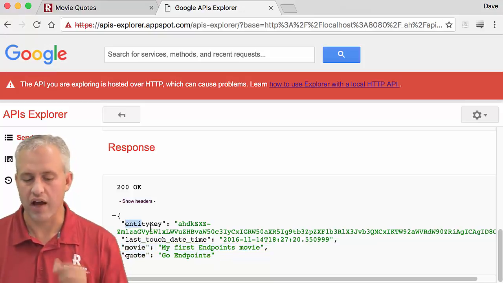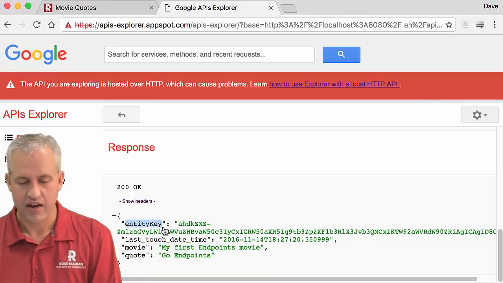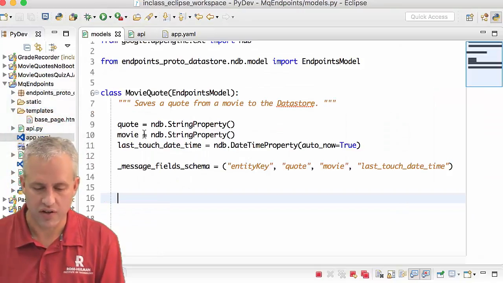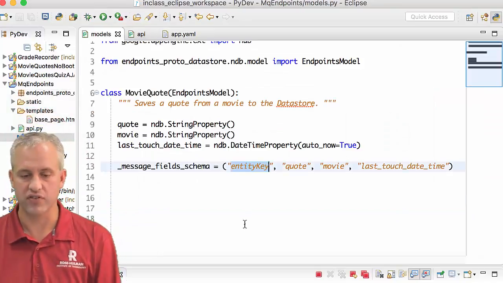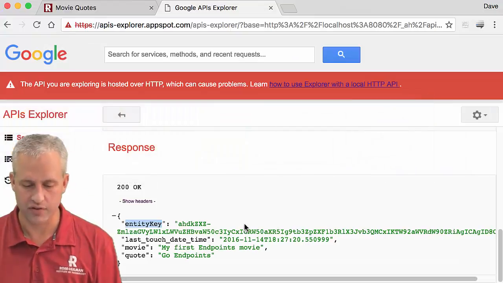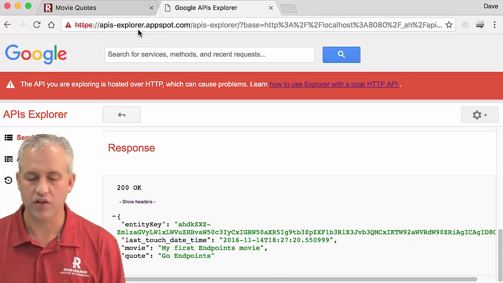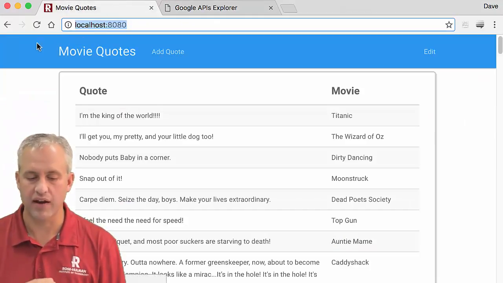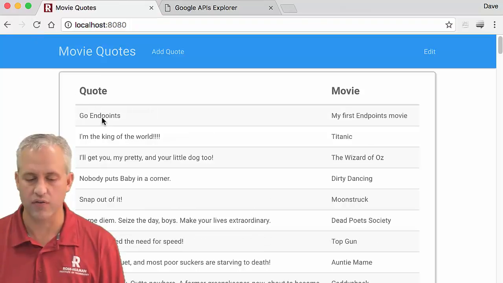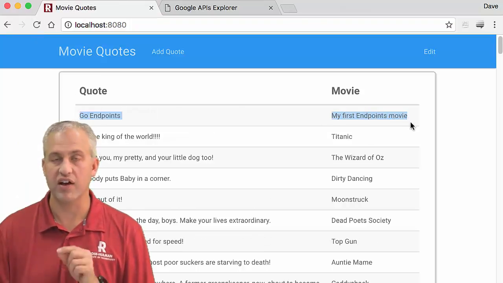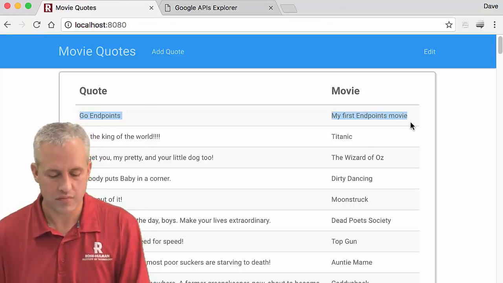And then it's also got an entity key. That entity key is present because we added it to the message field schema. Otherwise, it would not have been present. And then last touch date time, which admittedly we could take off because we're not using it. So this got loaded up via the API Explorer, and it's actually saved to the back end. If I hit refresh, you can see that it's present there as well.